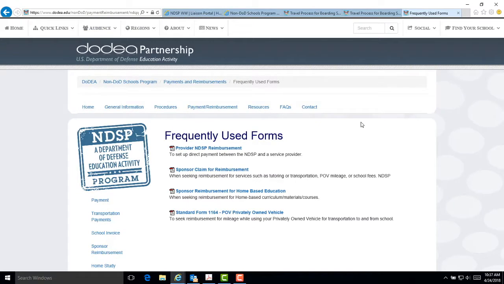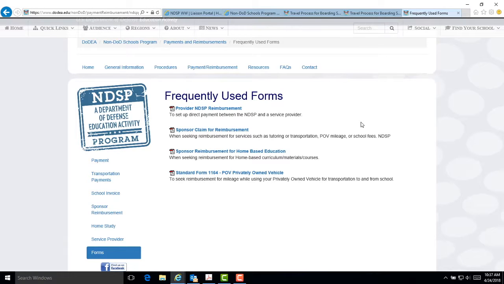Forms. The 4 frequently used forms can also be accessed here and downloaded to a PDF. There is a provider NDSP reimbursement form, a sponsor claim for reimbursement form, a sponsor reimbursement for home-based education form, and the standard form 1164 POV privately owned vehicle form.